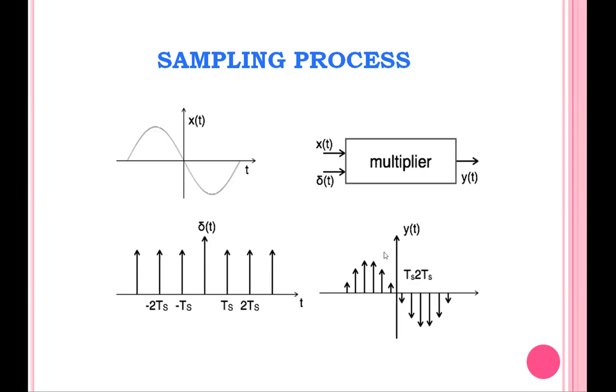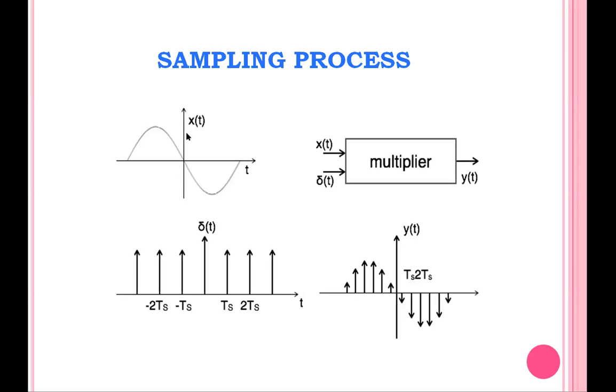So this is the discrete signal. We just multiply these two signals. This is an analog signal, and this is discrete, since del of t is already discrete in nature. If you multiply these two signals, what answer will we get? The del of t has value at 0, Ts, 2Ts, 3Ts, etc., and similarly minus Ts, minus 2Ts, etc. In between, the del of t is not available at all.